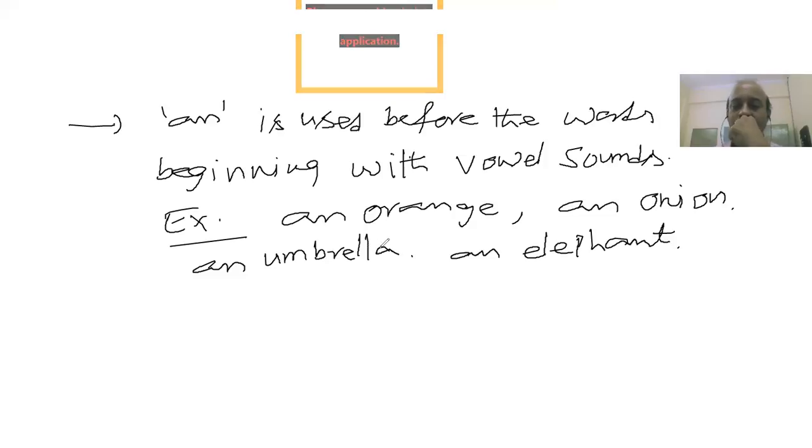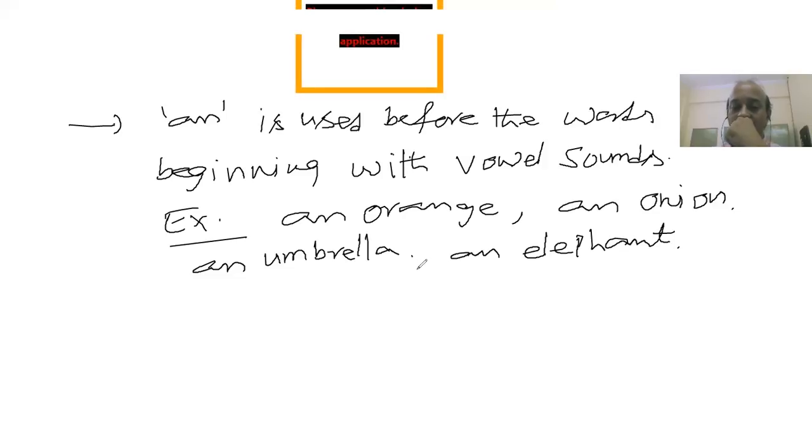Here orange is an O sound, onion is an O sound, umbrella is an U sound, elephant is an E sound. These are vowel sounds. These are the words which begin with vowel sounds. That's the reason why we have used an before these words.